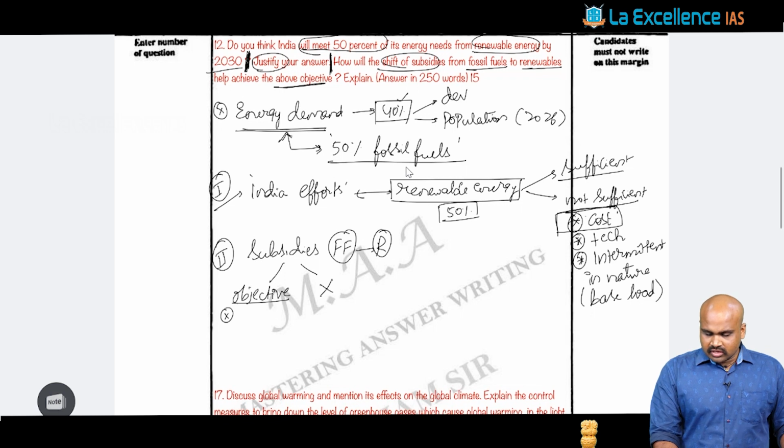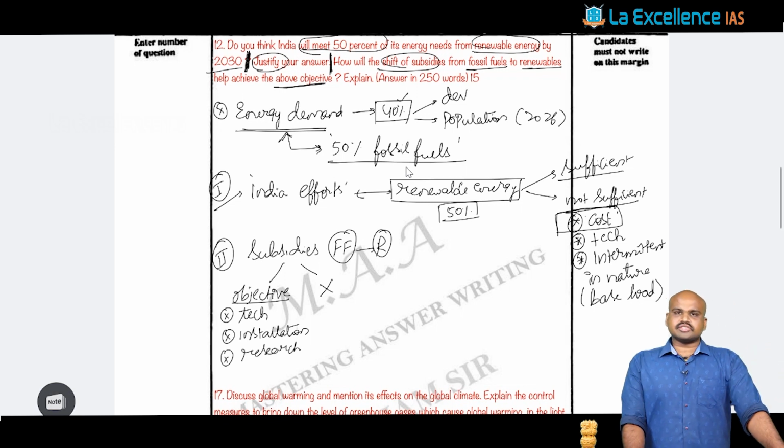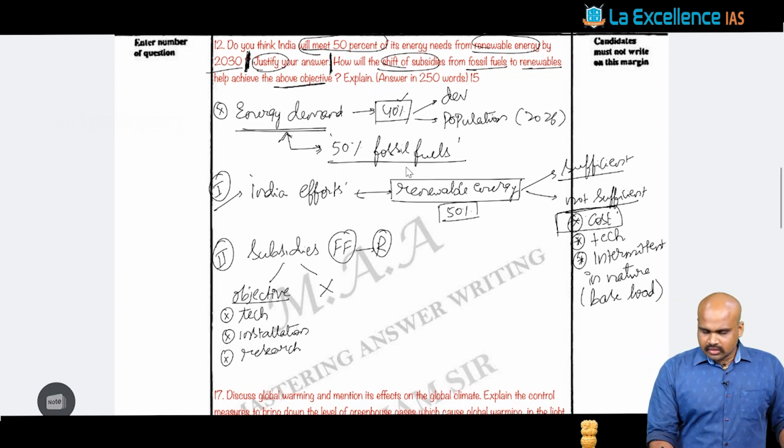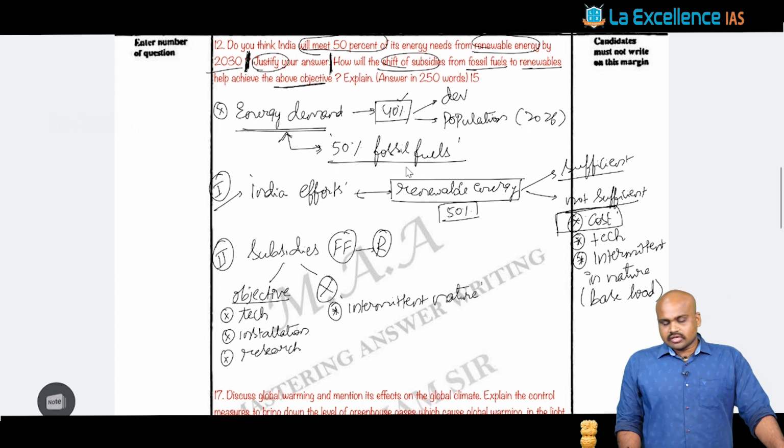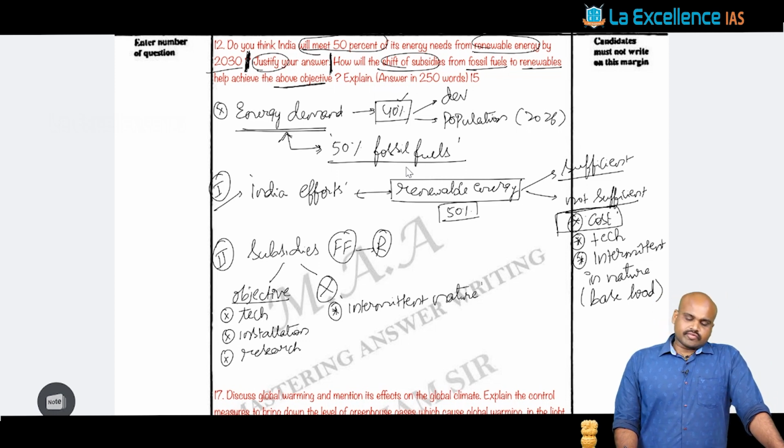One dimension you can say is that it enables us to promote the technology, it enables us to promote the installation aspect. And not only this, it also enables us to promote the research element with respect to renewable energy and renewable energy studies or sciences. That can be done. And when you look at it, no, it is not sufficient, because such subsidies will certainly not handle the intermittent nature of the kind of energy that is derived from renewable sources.